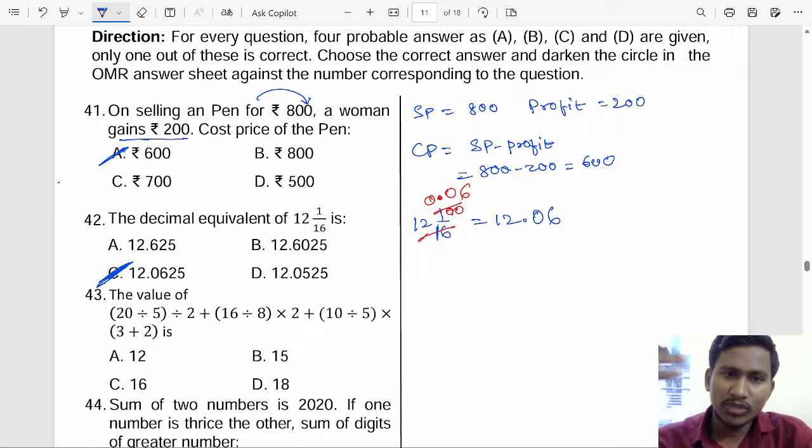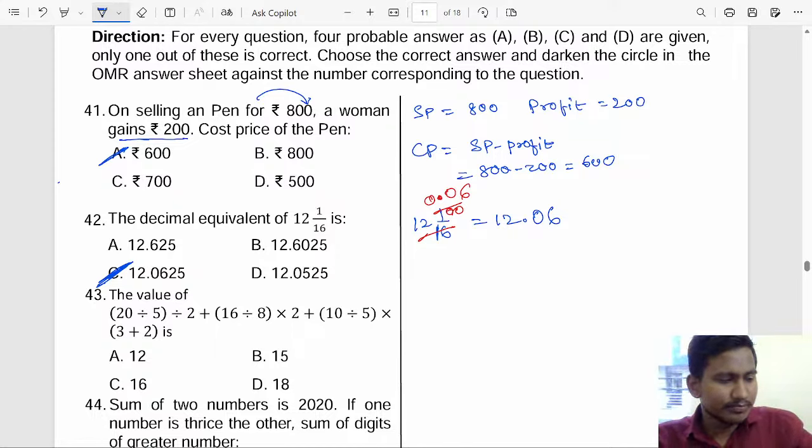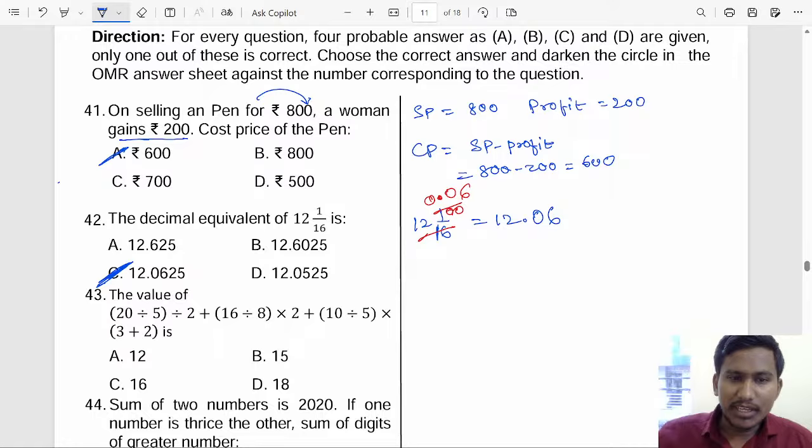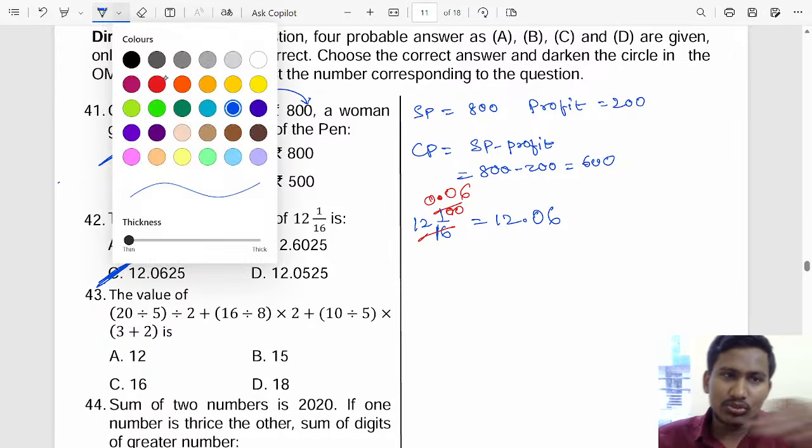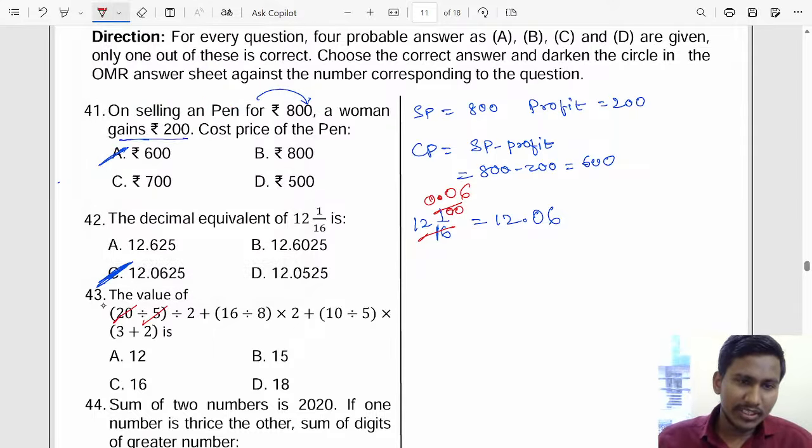Okay, now let me do the 43rd question. What is the 43rd question? The value of this we have to find. So in the bracket, 20 divided by 5, right? What answer will come? I will do it with the shortcut. 20 divided by 5 means 5 fours are 20 here. And then here, 8 twos are 16, and then 5 twos are 10.